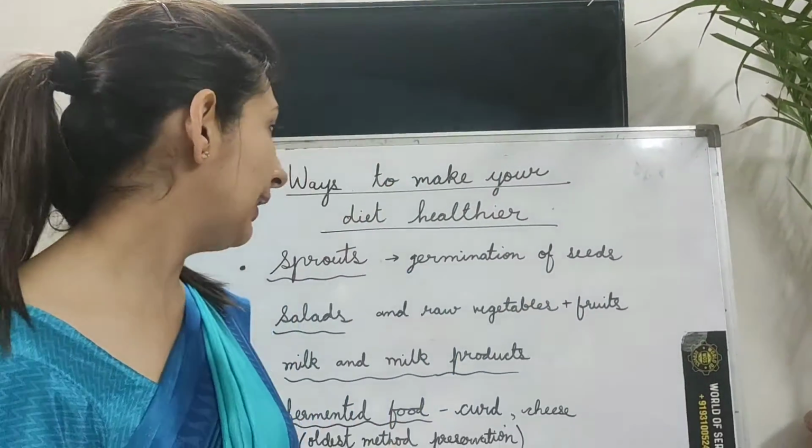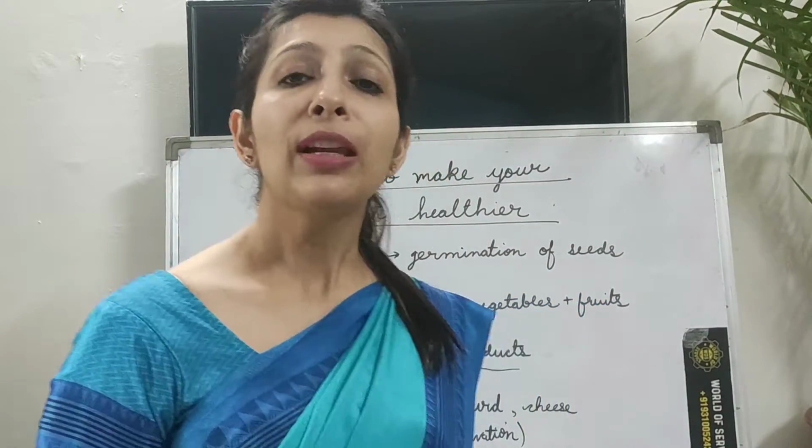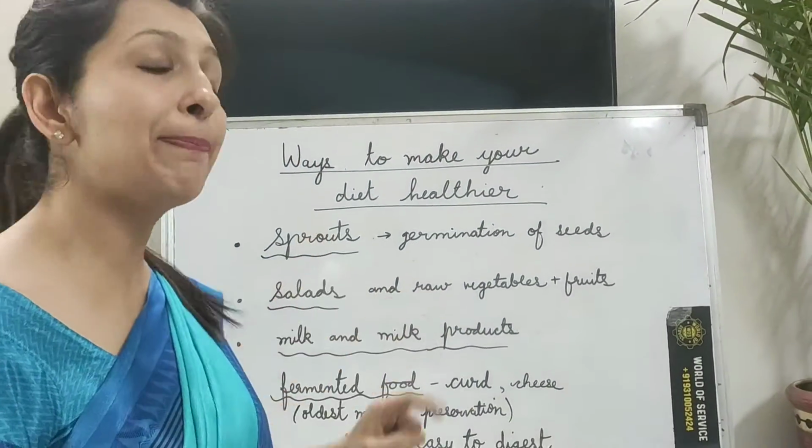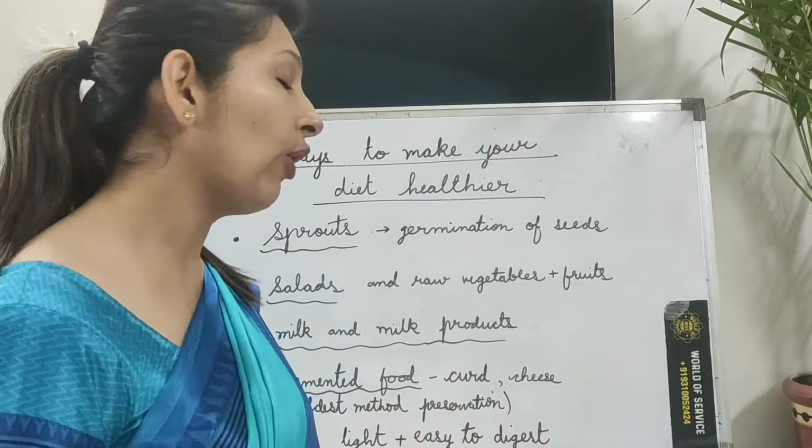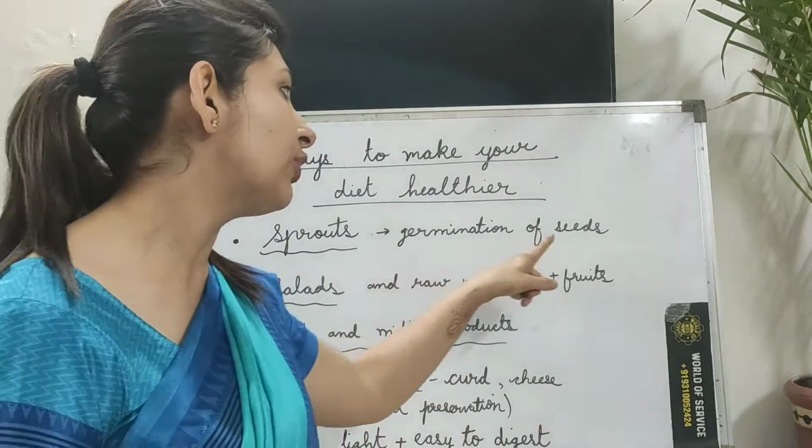Children, now let's discuss how we can make our diet healthier. We can make our diet healthier by adding certain things to it. What are those things? That is sprouts. Sprouts are very good for our health. Sprouts are actually the germination of seeds.